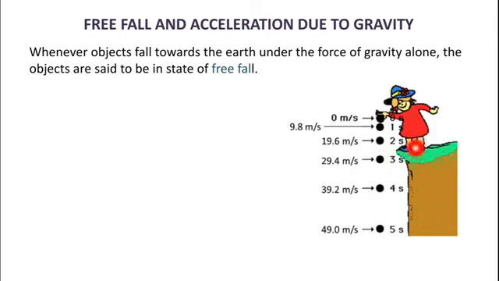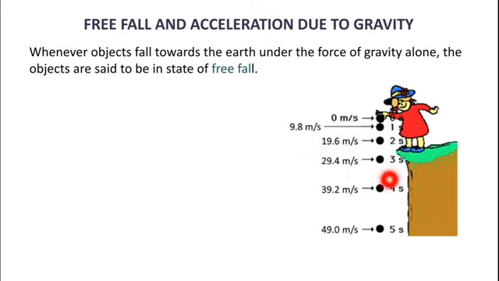From this example, it is clear that as soon as the stone is left from a certain height, at 0 seconds it has 0 meter per second of velocity. After 1 second, it attains a velocity of 9.8 meter per second. In 2 seconds, it attains a velocity of 19.6 meter per second.